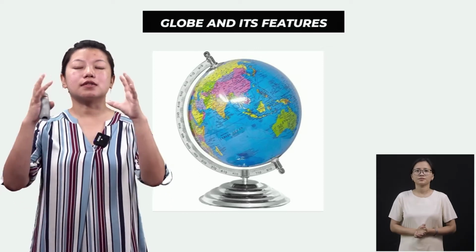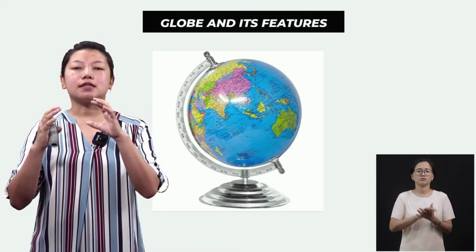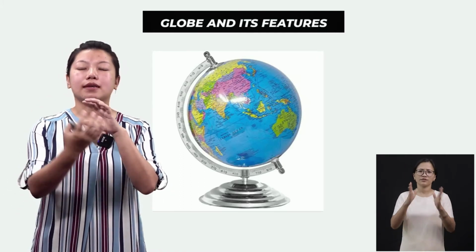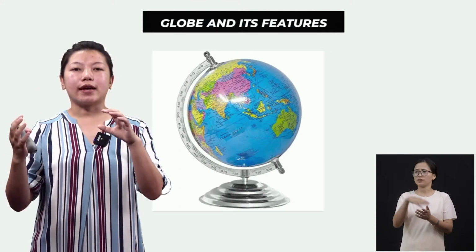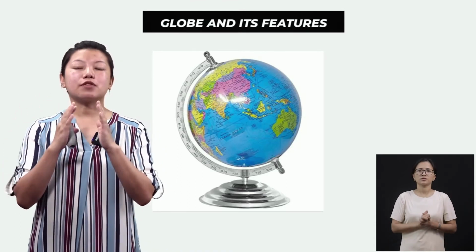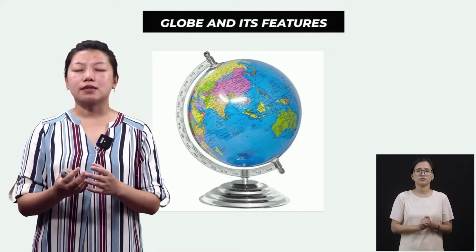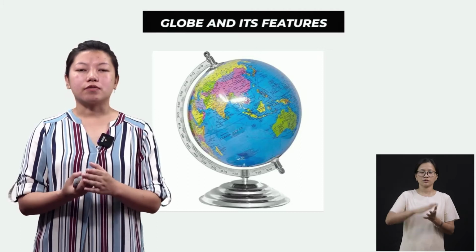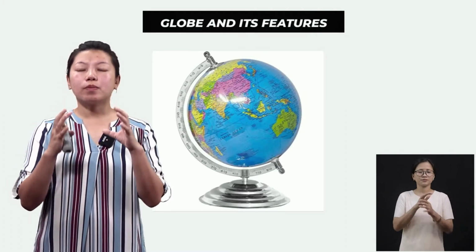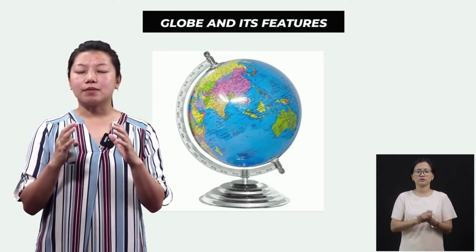Because the earth is spherical in shape, and it has countries at the back, towards the right, left, towards the top, and towards the bottom, right? So on a piece of paper, it becomes very difficult to find the countries and the oceans, right? But from a globe, we can see the entire places, we can locate the places.